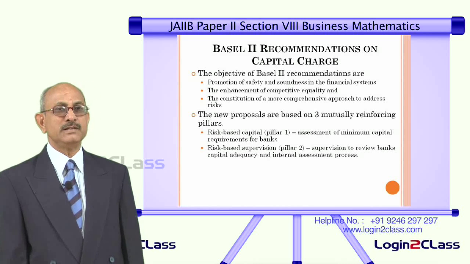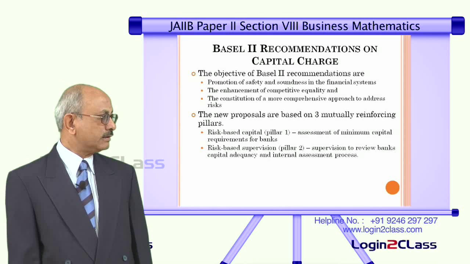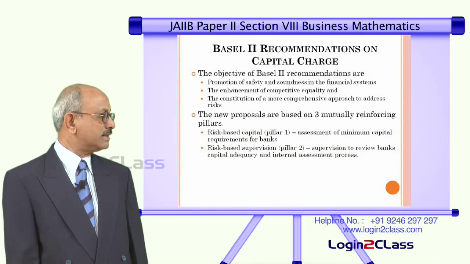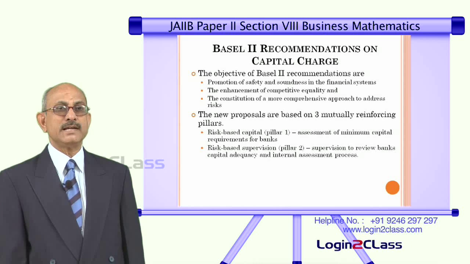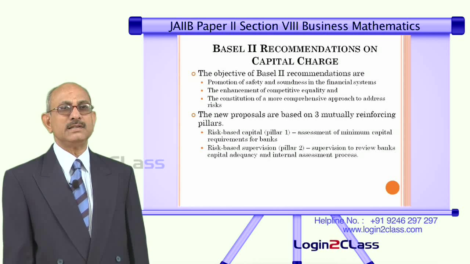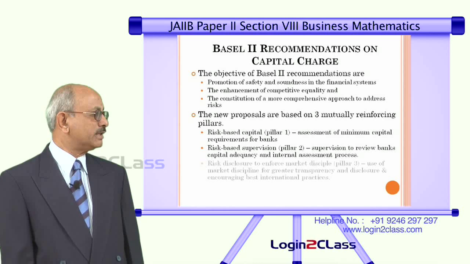So, the basic objective here is each banking industry supervisor has to review all the banks in that particular country and try to find out as to what is the capital adequacy requirement and what is the internal assessment process in assessing the various risks faced by the banks in that particular country.